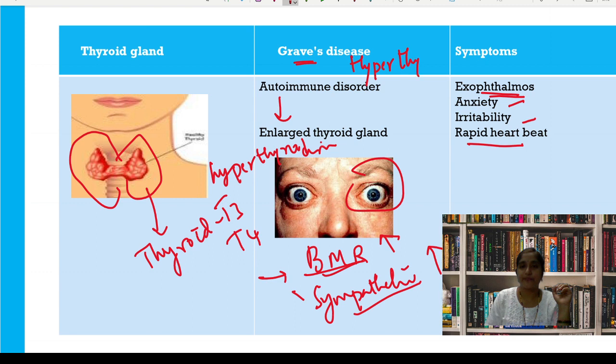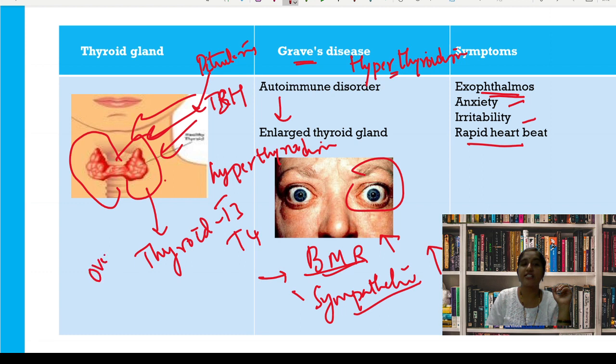So Graves' disease is hyperthyroidism. Here hyperthyroidism results because the pituitary gland releases thyroid stimulating hormone, which affects more and more the thyroid gland. As the thyroid gland is overactive, thyroid hormones are increased, overactive thyroid, increased thyroid hormones, increased body metabolism. So it results in these symptoms.